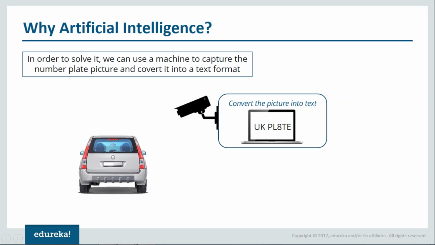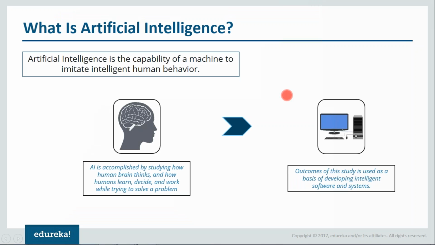Let us move forward and understand what exactly is artificial intelligence. Now, the word sounds pretty complex, and there are a lot of Hollywood movies based on artificial intelligence. If you have seen Terminator or Matrix, all these movies are based on it, but you don't need to worry because till now we haven't reached the level they have shown in movies like Terminator. But yeah, the concept is pretty similar. Basically, we want systems and software that can imitate human behavior.